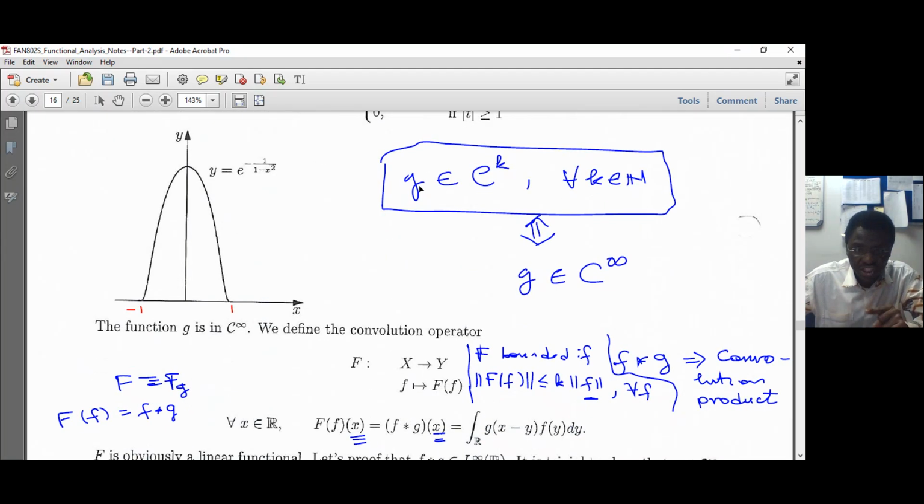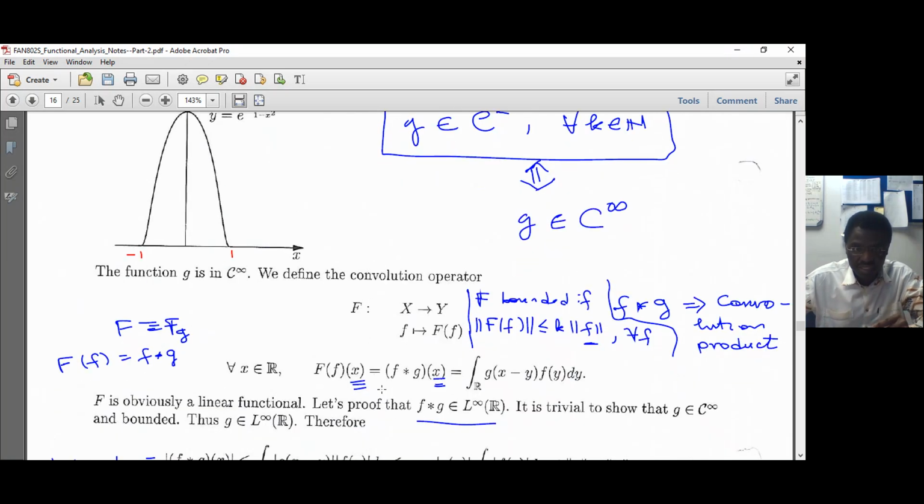Now, with this g, we construct this. By definition, we construct f star g of x. We call this a convolution product, right? When we convolve f and g, this is called the convolution product. And the operator defined this way is called the convolution operator.